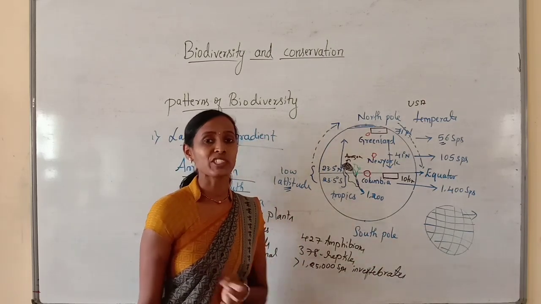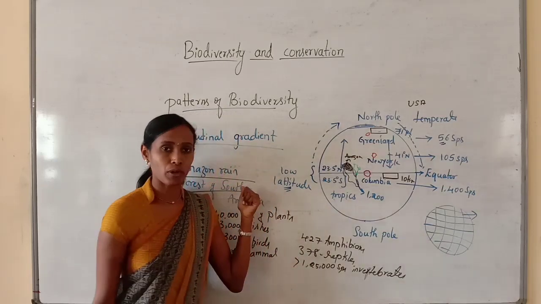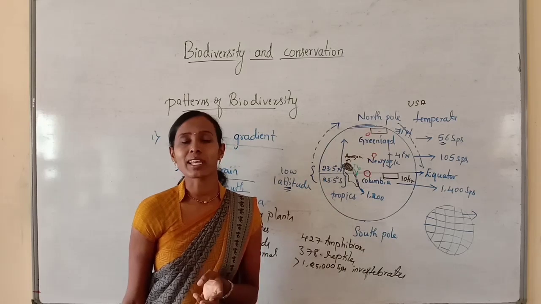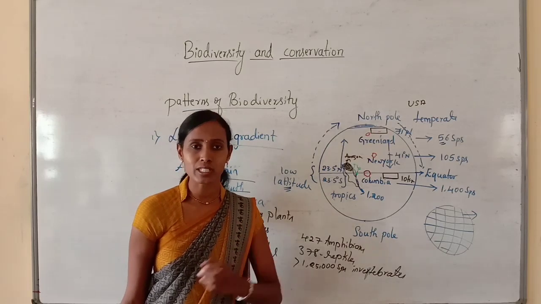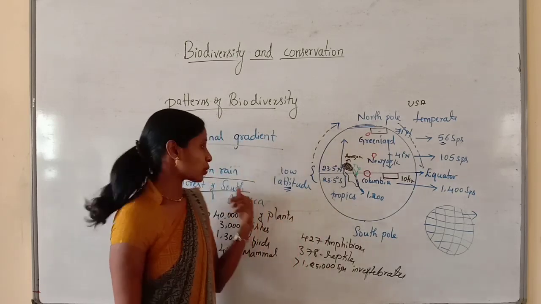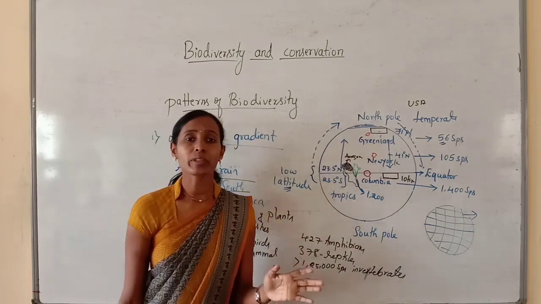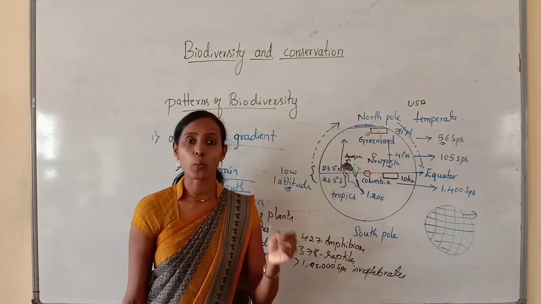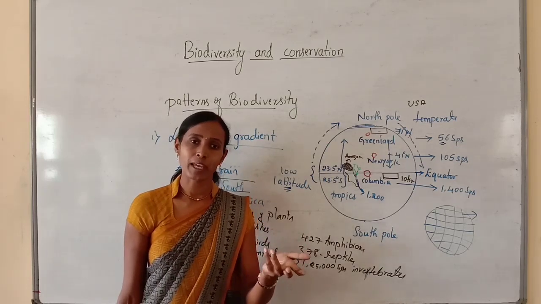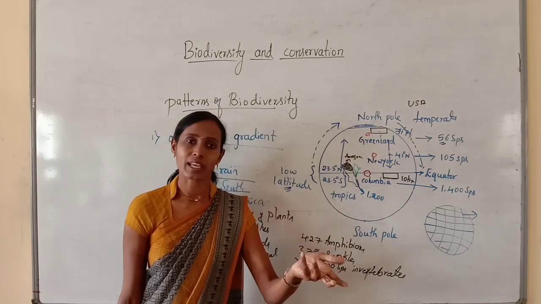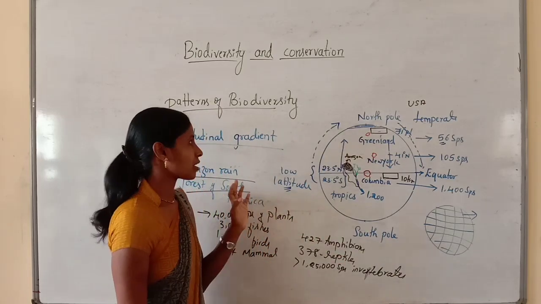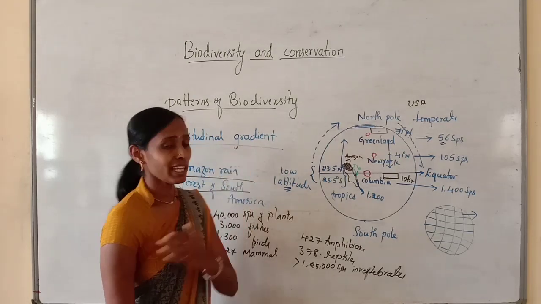And scientists estimate that in these rainforests there are more than 2 million insect species waiting to be discovered and named. I told you, most of the species are yet to be discovered. So in future, many more insect species may be discovered in this rainforest. So this is a few parts about the latitudinal gradient.